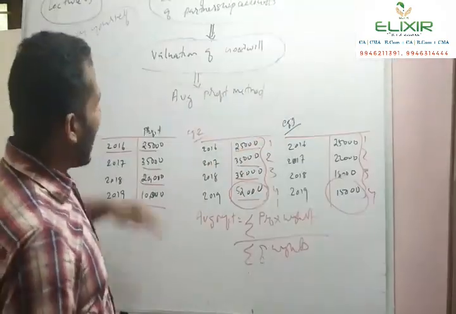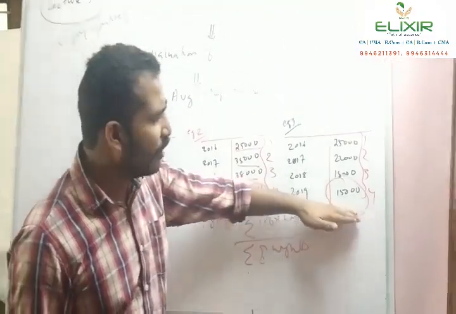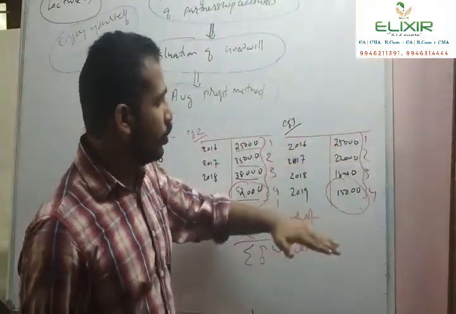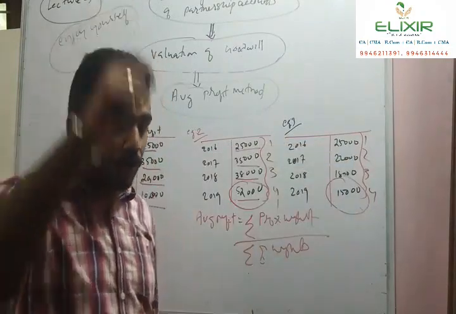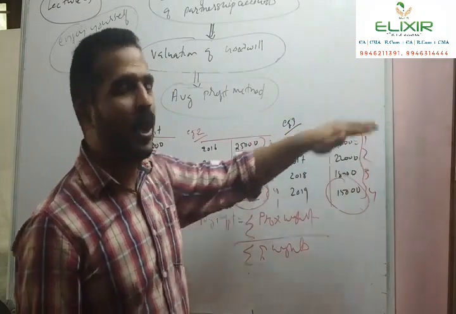Then in example 3, 15,000 into 4, 18,000 into 3, 22,000 into 2, 25,000 into 1. We will total all this and divide it by 4 plus 3 plus 2 plus 1.